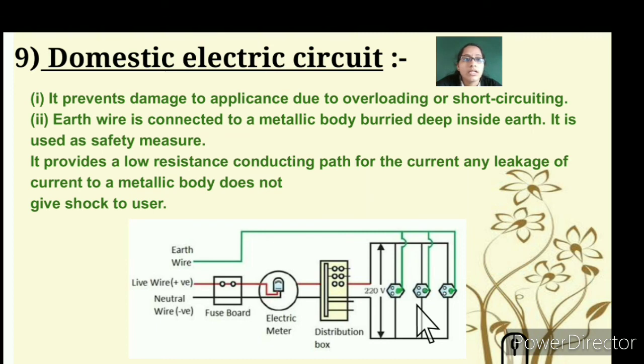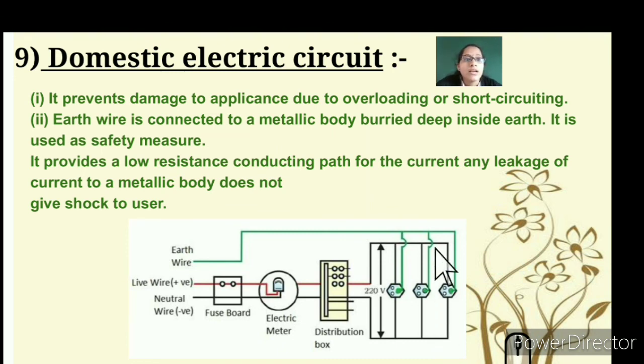So let's see the domestic electric circuit here. We have seen three wires here. The live wire is connected to the electric meter and the distribution box, and it gets distributed. The neutral wire goes to the fuse board and electric meter; when there are high voltage variations, a fuse is attached and it gets tripped. The potential difference of household current is 220 volts. The earthing wire is connected to separate appliances which have metallic bodies.